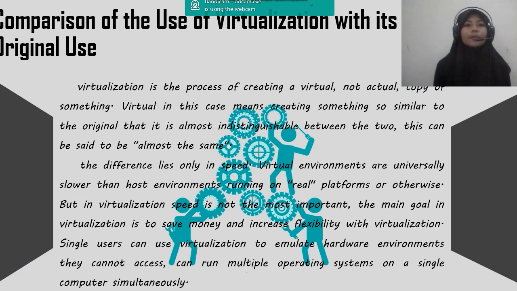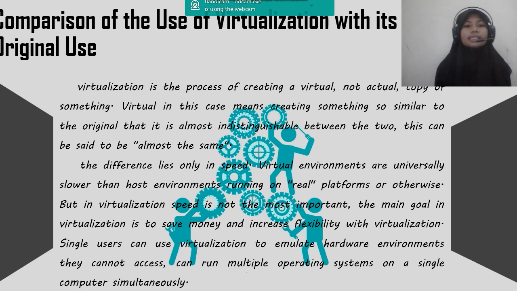Next slide. Comparison of the use of virtualization with its original use. Virtualization is the process of creating a virtual, not actual, copy of something. Virtual in this case means creating something so similar to the original that it is almost indistinguishable between the two.